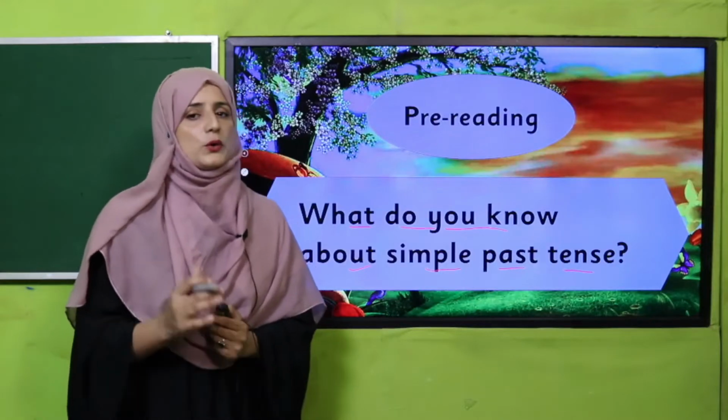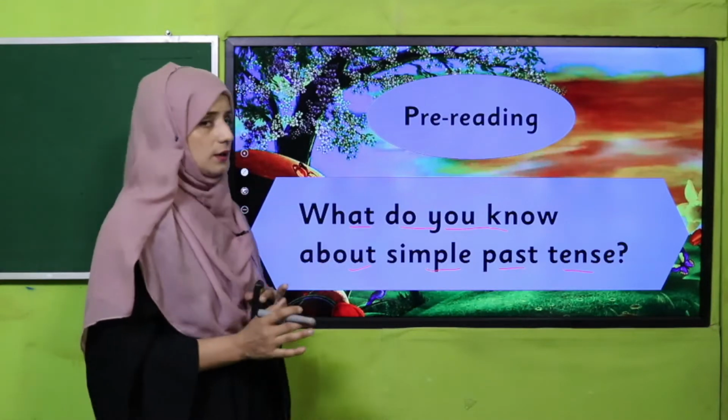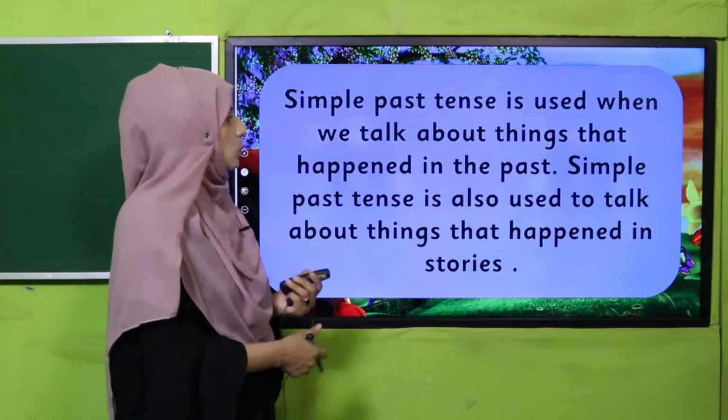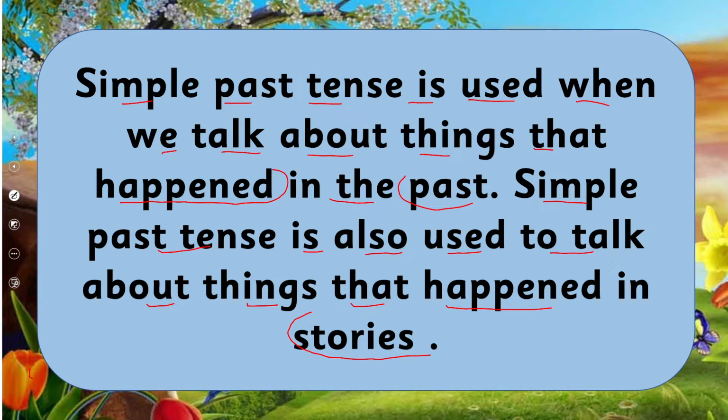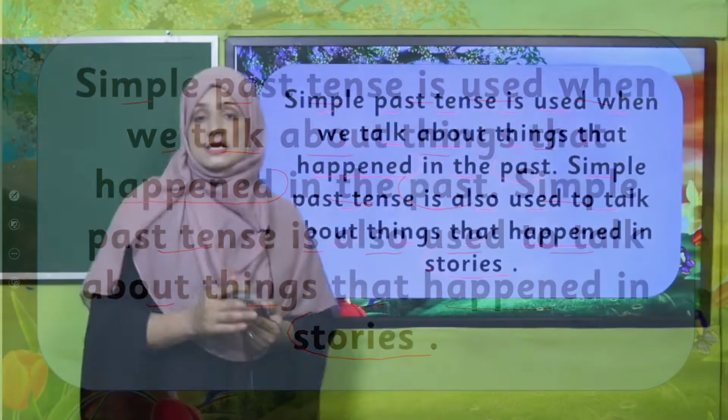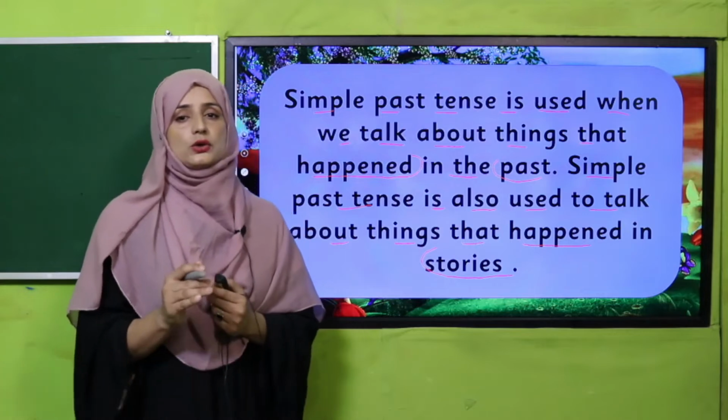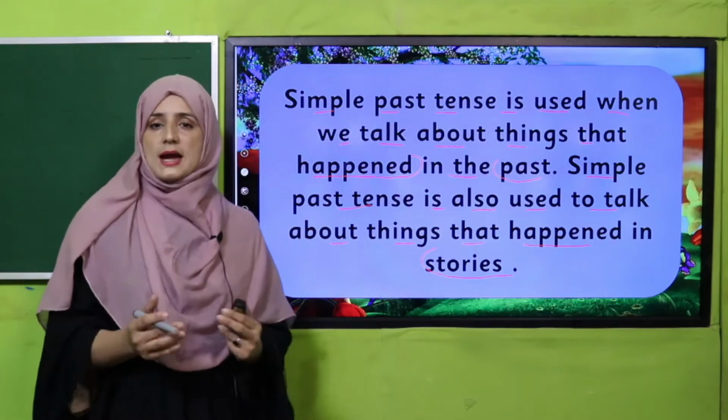Welcome back. I hope you have enjoyed it and given the best answers. So let's see what a past tense is. Simple past tense is used when we talk about things that happened in the past. Simple past tense is also used to talk about things that happened in stories. So, my dear students, what is simple past tense? Simple past tense is always used to talk about what happened in the past.